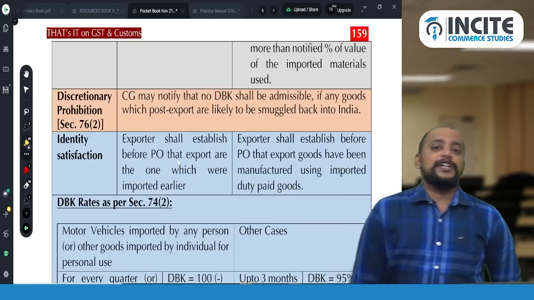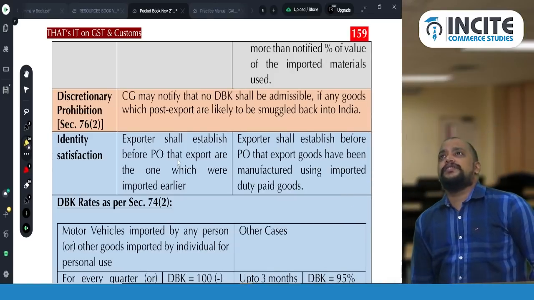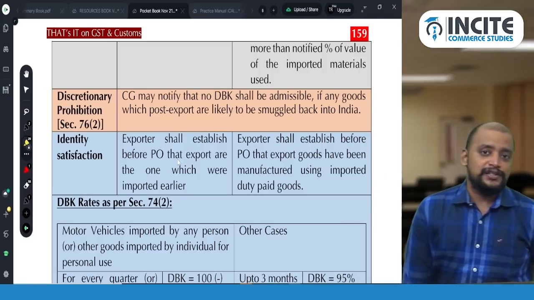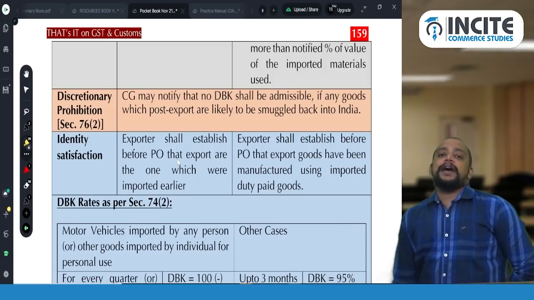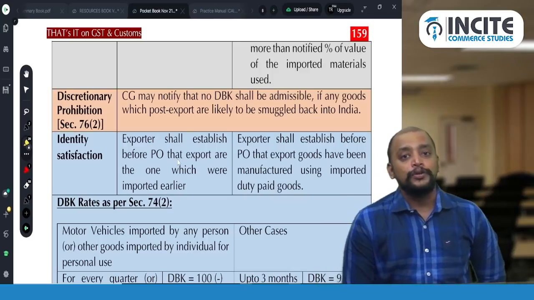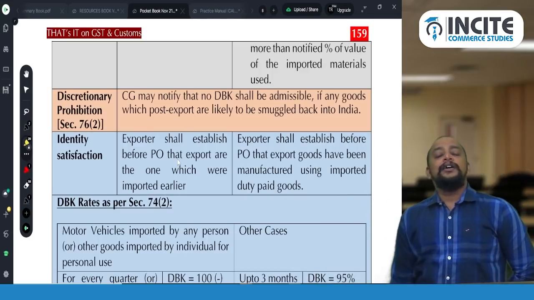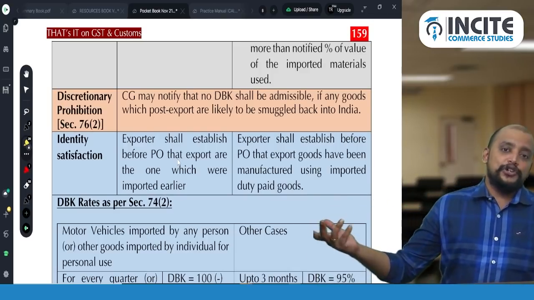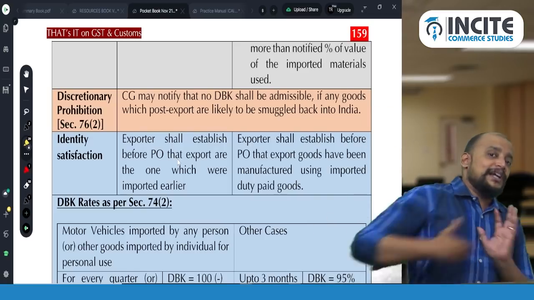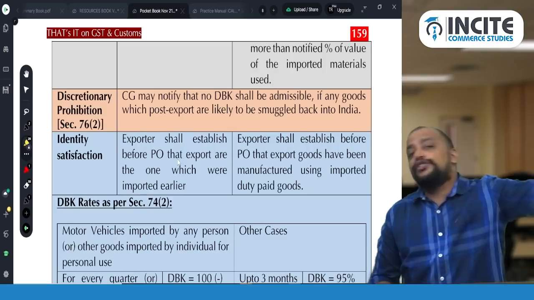When exported, whatever customs duty we paid on import from Singapore, we will get 98% as refund. From Pakistan through Kutch in Gujarat, the goods enter India through the land route, and the goods are literally in India, but we actually got the duty drawback. If the government is of the opinion that the goods are likely to be smuggled back into India, they may not give the duty drawback.